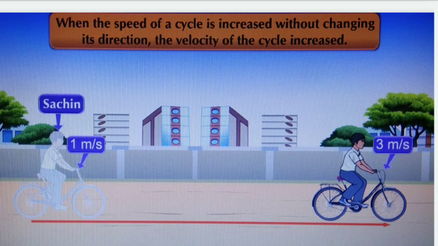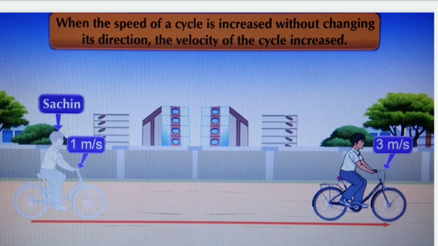Sachin was traveling first with a speed of 1 meter per second in a straight line. He increased his speed and now he is traveling with a speed of 3 meters per second.